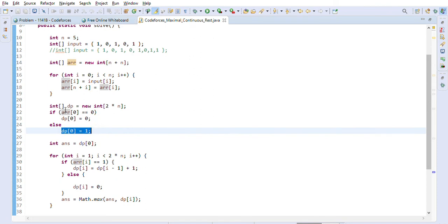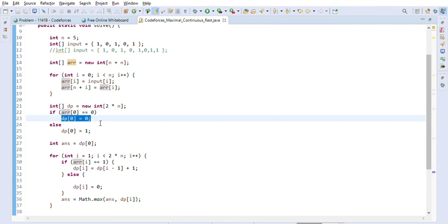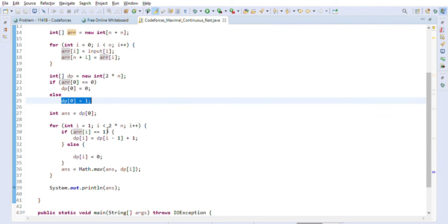And why are we doing this? If array 0 is 0, meaning he is working, then dp0 is also 0, right? Otherwise, if he is resting, then dp0 is 1. So that's why we will initialize this value, and after that we will just go through 1 to the end